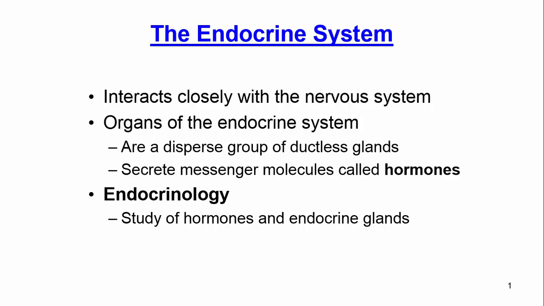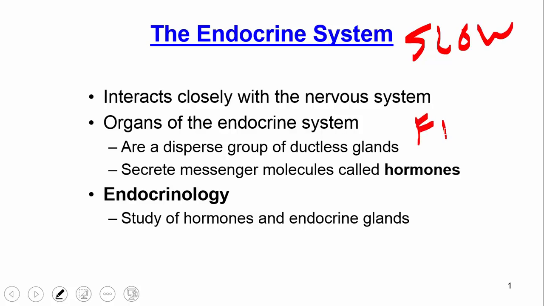In today's lecture, we're going to focus on the endocrine system. Whenever we talk about the endocrine system, we want to always note that it interacts very closely with something called the nervous system, which we've talked about already. And one thing we want to note is that the endocrine system acts very slowly, whereas the nervous system is very fast, both in terms of its response time and in terms of its duration, right?